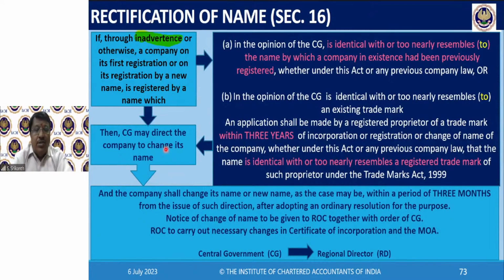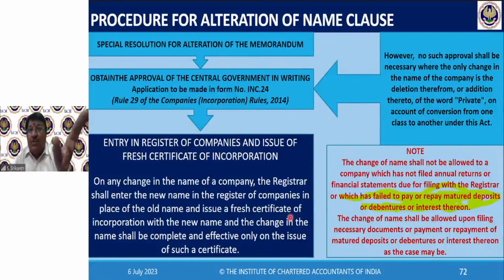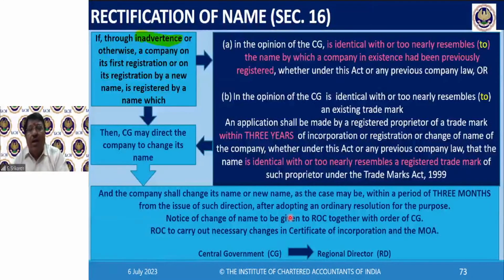Okay. Then the change of name is done by passing an ordinary resolution. See, normally change of name, alteration of name, requires a special resolution. Here, because you are violating somebody else's right, they don't want to make it tough. Even if a simple majority is there, it is enough. Going back to our friend Ritik's point, even if there are only 5 members, 3 agree, or 4 or 2 against, the simple majority is enough. Now, I cannot get 6, what to do? So, even if 2 are against it, you can. So, they say an ordinary resolution is enough.